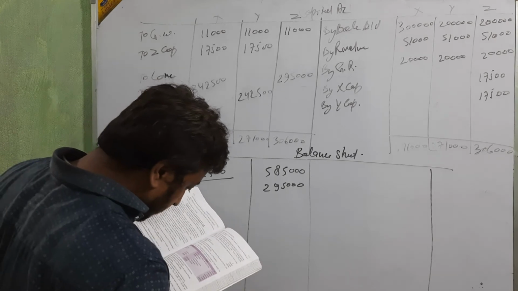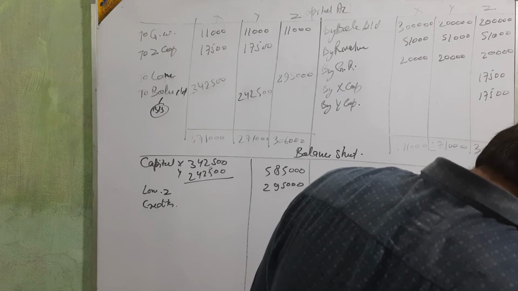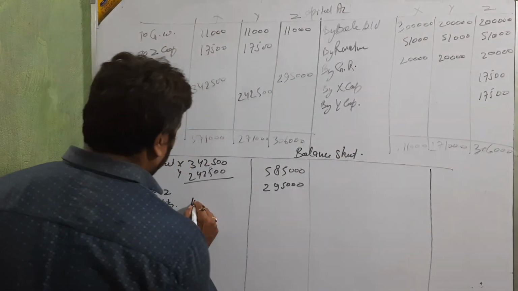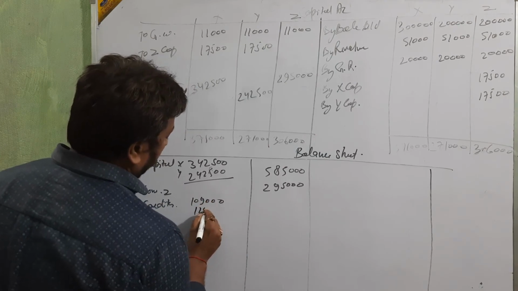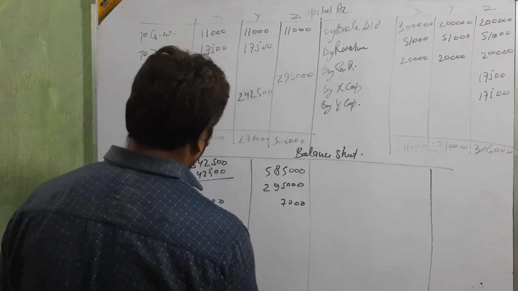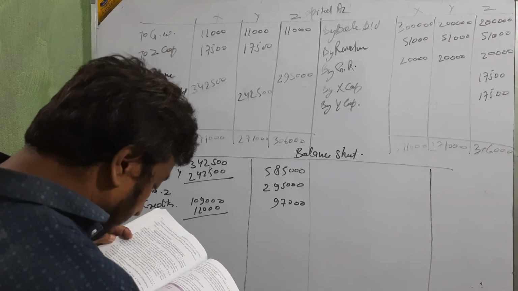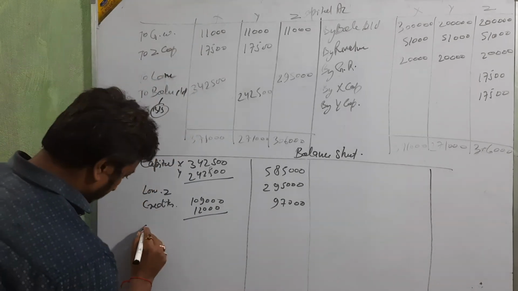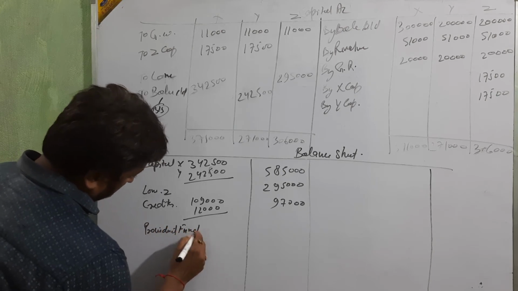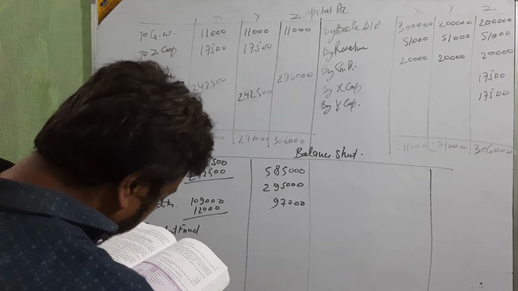The creditor amount is 1,09,000, and 12,000 is not likely to be paid. Then provident fund amount is only 20,000.